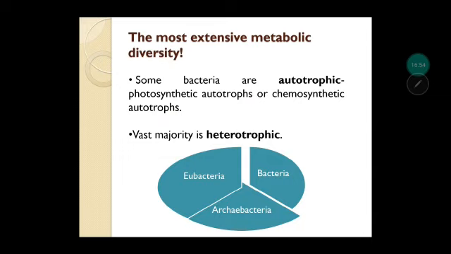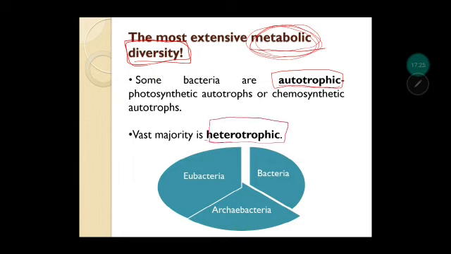Next, the most extensive metabolic diversity you can see in this group. So what do we mean by metabolic diversity? Diversity means variety, and metabolic means all the chemical reactions which are taking place inside an organism. So there are diverse reactions. So how we can say it is diverse? See, some bacteria are autotrophic. Autotrophic, you know, it means that they synthesize their own food. And vast majority is heterotrophic. Heterotrophic is they are dependent on other organisms for food.